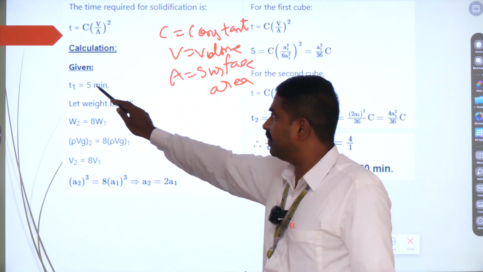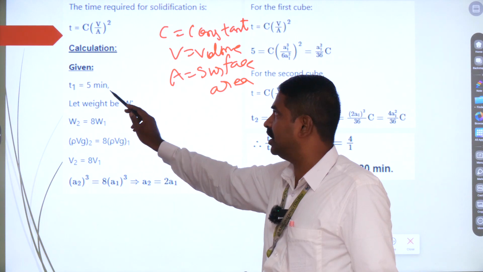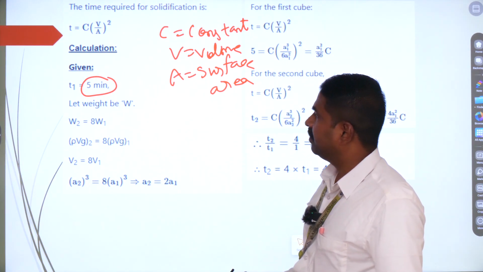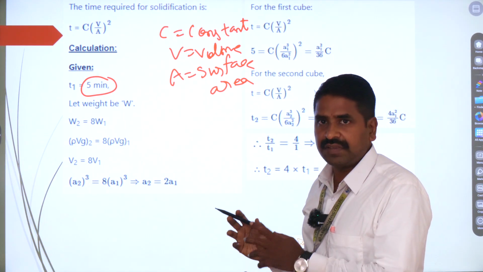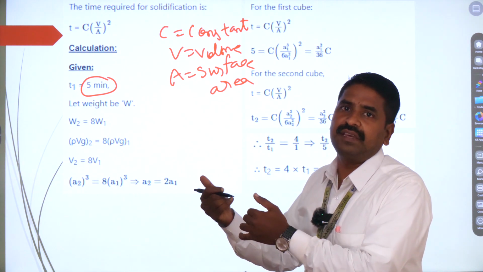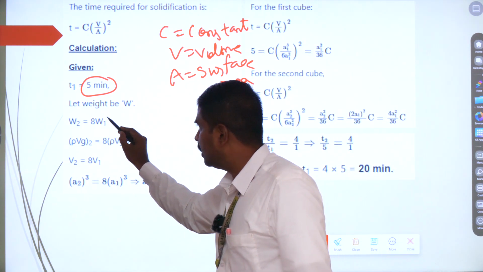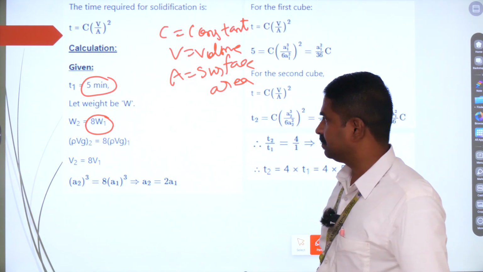So already we are given for the first cube the time taken for solidification is going to be 5 minutes. And we don't know what is going to be the weight of that, but it is given that the second object is 8 times heavier than the first cube. So W2 is going to be 8 times W1.